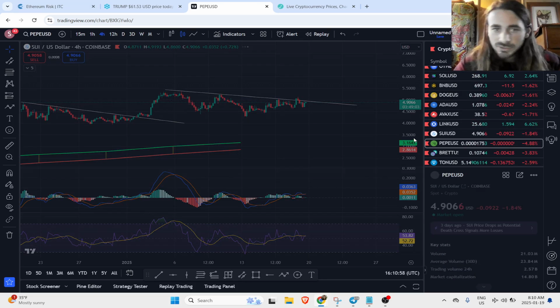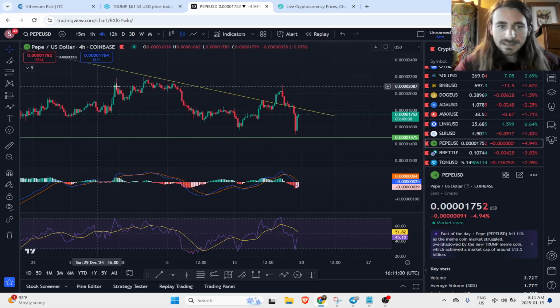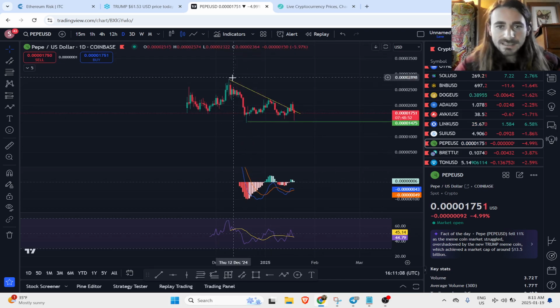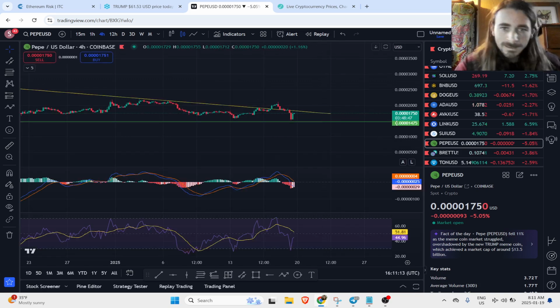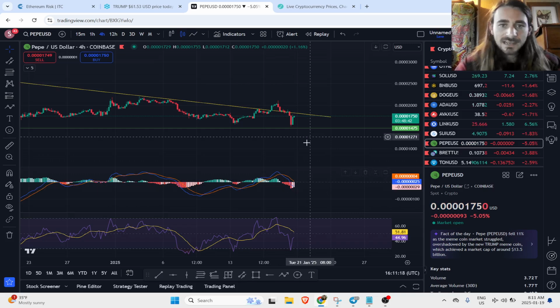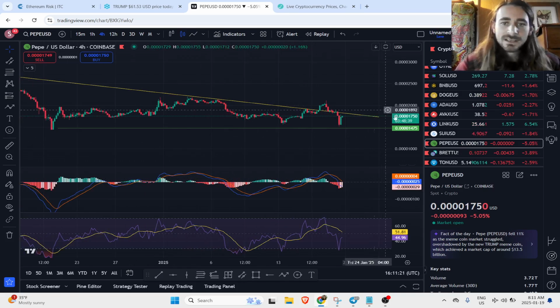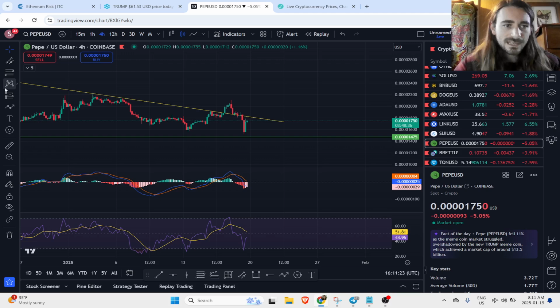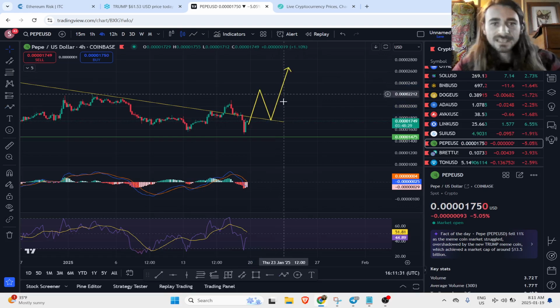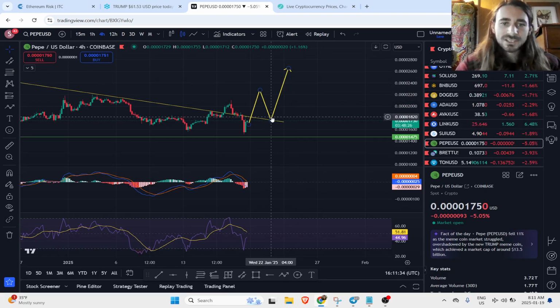Take a look at Pepe. Pepe, again, came down, bounced just above support here. Take a look at the daily chart. Yeah, it looks okay. Stuck again underneath this down sloping trend line here. But the 4 hour looks good. RSI coming back up. MACD curling there, the histogram slowing down. So yeah, I want to see Pepe really take out this high, come back, retest this trend line, and then continue higher, obviously adding to our position here.